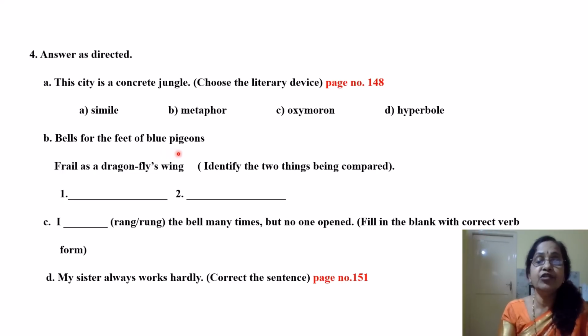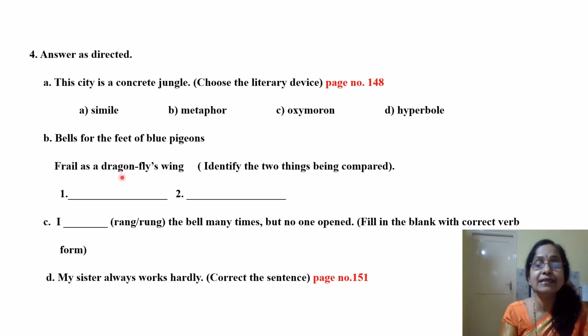Bells for the feet of blue pigeons, frail as a dragonfly's wing. Remember these lines in the stanza, students? If you remember, this is from your first sem, In the Bazaars of Hyderabad. That is the poem. Identify the two things being compared here. Here we are not dealing with the poem, it is only the literary device. A comparison is being made, a simile is being used, but they want you to identify two things. What are the two things being compared here?